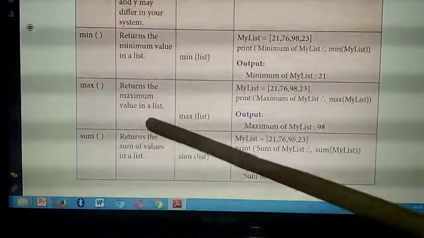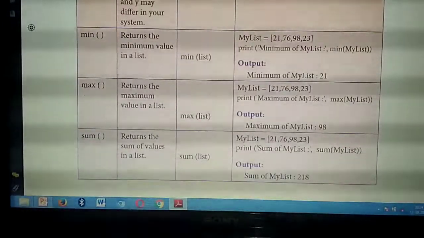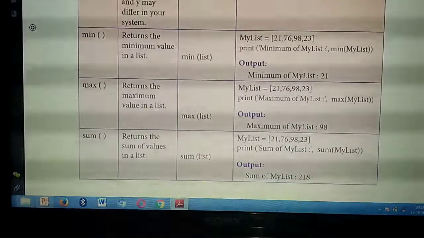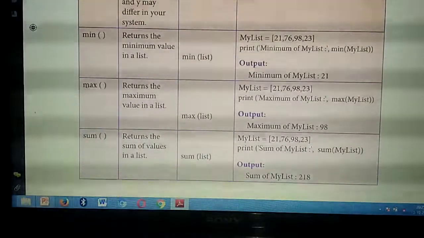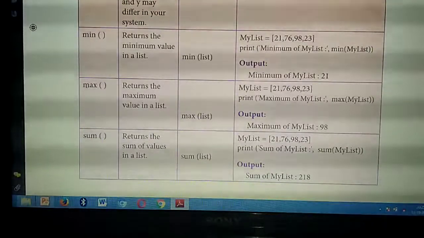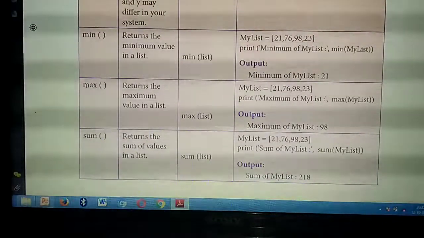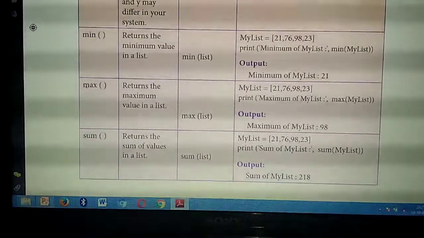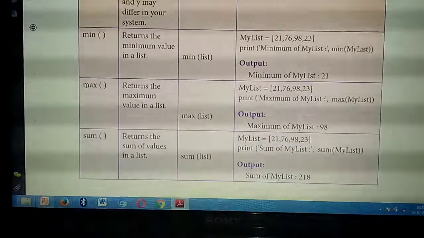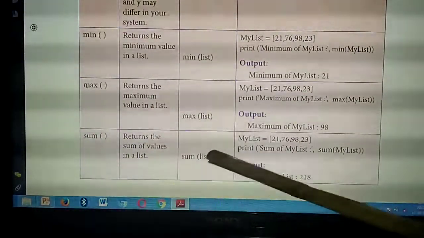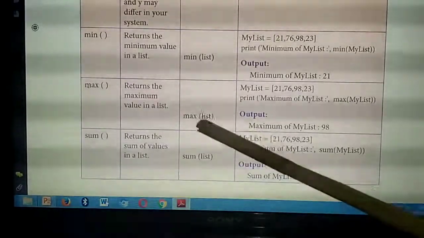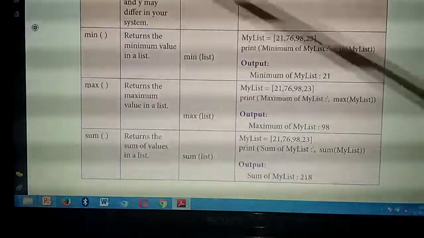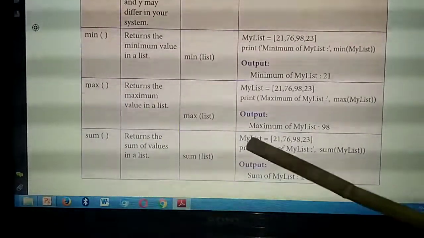Okay. Next one is sum of. Sum of means it will give the sum of the values given inside the list. You are giving some values inside the list. It will add all the values and you will get the output as a sum. So what's the use of sum of function? It will return the sum of the values you give inside the list. So syntax is sum of the name of the list. So don't write, in the example, if you are writing sum of list, this is a syntax. In the place of list you need to give the name of the list. Name of the list in the sense this one.